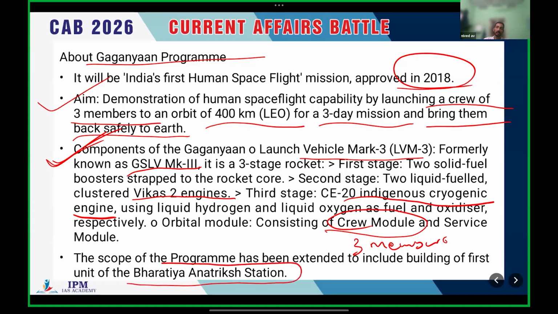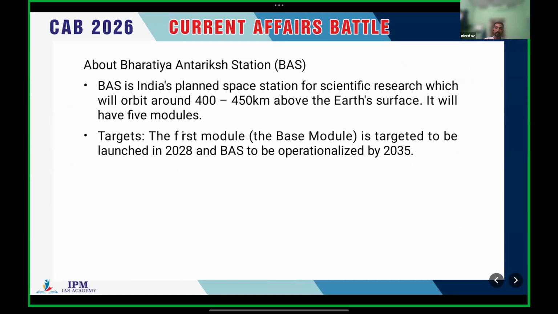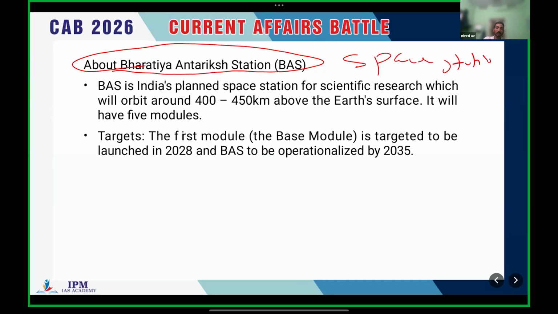So actually they are going to check whether it is possible for India to build a Bharatiya Antariksh Station in space. Clear. The Bharatiya Antariksh Station is also a space station. India is planning for a space station. It will be around 400 to 450 kilometers above Earth's surface in the lower orbit.